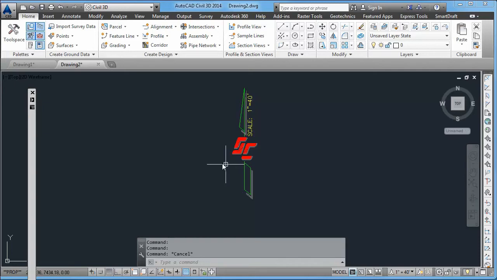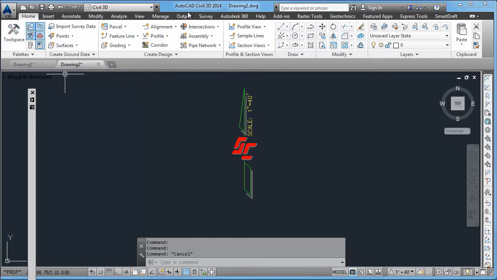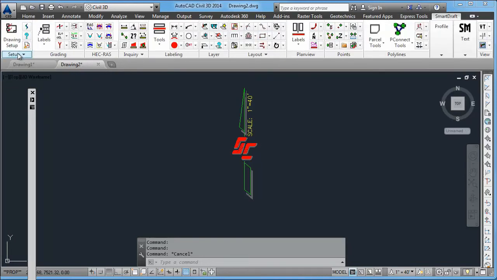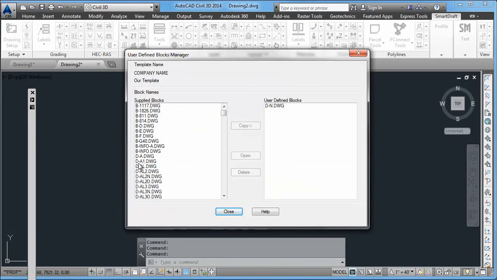How to copy one of our blocks from the standard installation folder into your customization folder and then allowing you to start modifying it is also done with the Customization Template Manager, where you can say user-defined blocks, say edit, here are the standard blocks straight out of the installation folder. Once you know the name of it, you can say copy it over to the customization template folder.